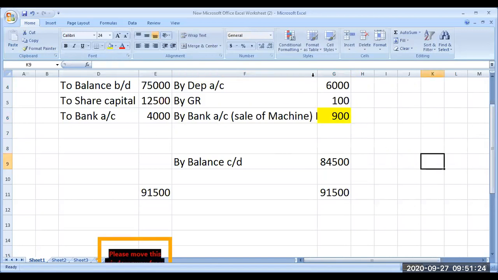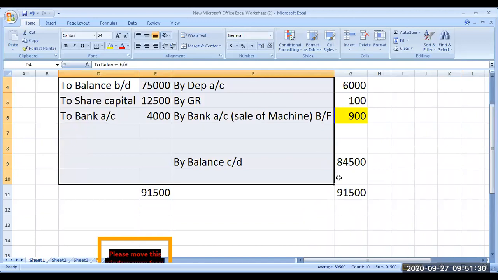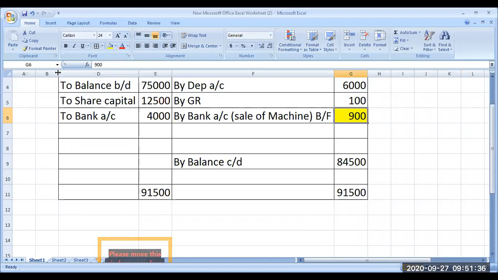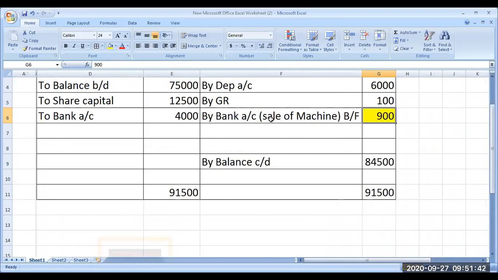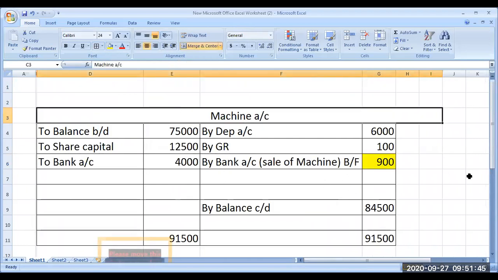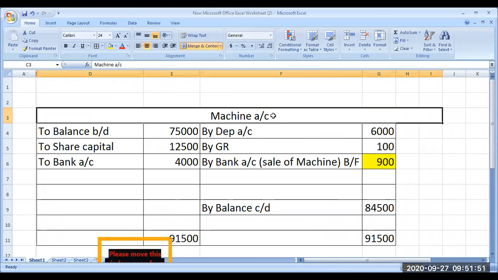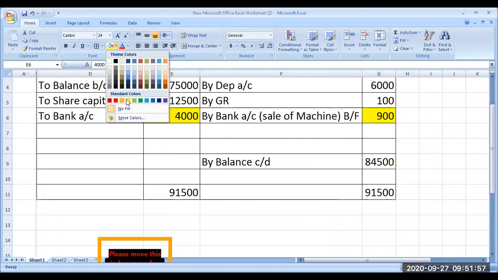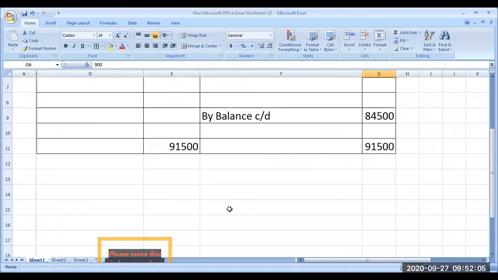Balancing figure. For the account to be tallied, it is not tallying, so we are considering it as a sale of machine. So this 900, why am I preparing this account? We are not preparing any account here. We are asked to prepare a cash flow only to know about the inflow and outflow from sale or purchase of this particular machine. For that purpose, I am preparing. So these two will come under cash flow statement. This 4,000 is outflow. This 900 is inflow. Right. Next account.